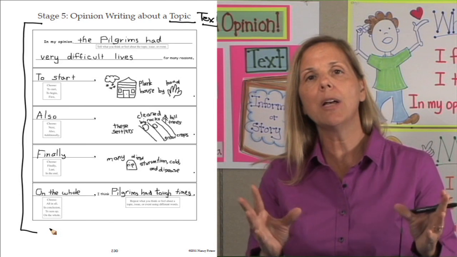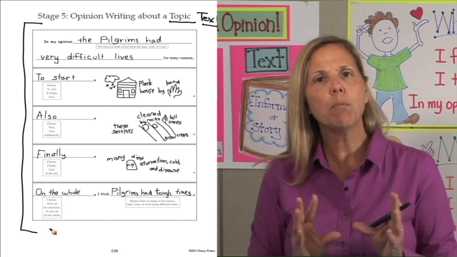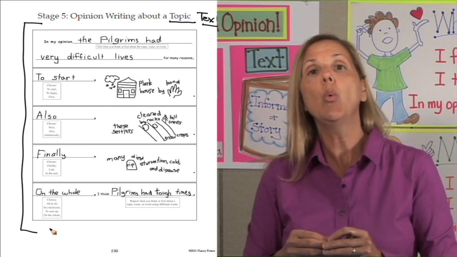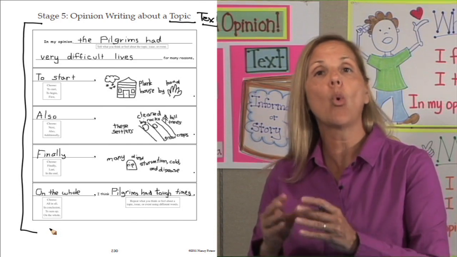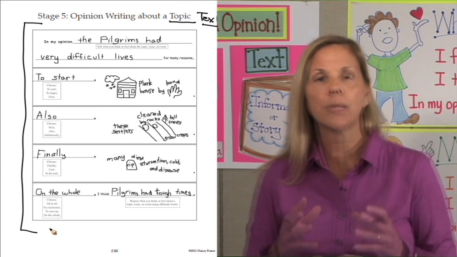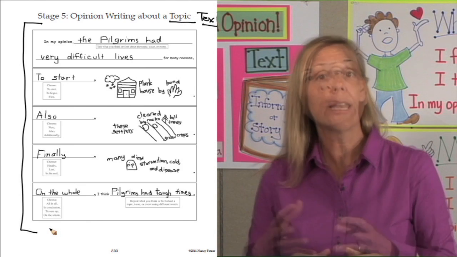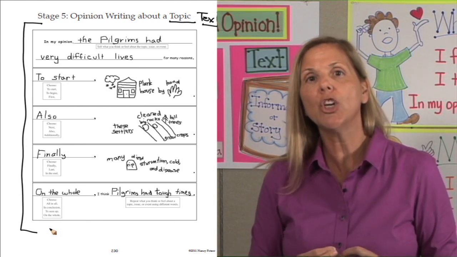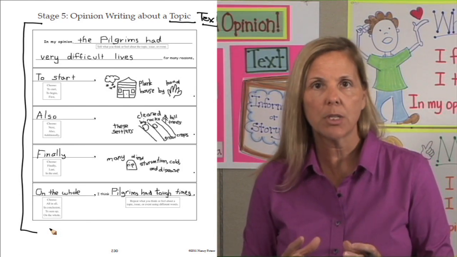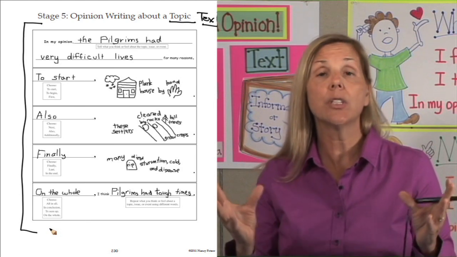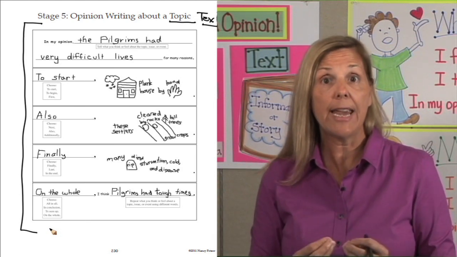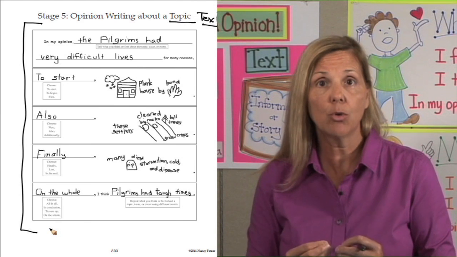I could have shown them a video or some sort of a movie that had pilgrims in it. We could have read many different stories or information about pilgrims. We could have gone on the internet from which I could have pulled into our unit of study about pilgrims. We have all these different sources of information that we were getting in order to learn about pilgrims.